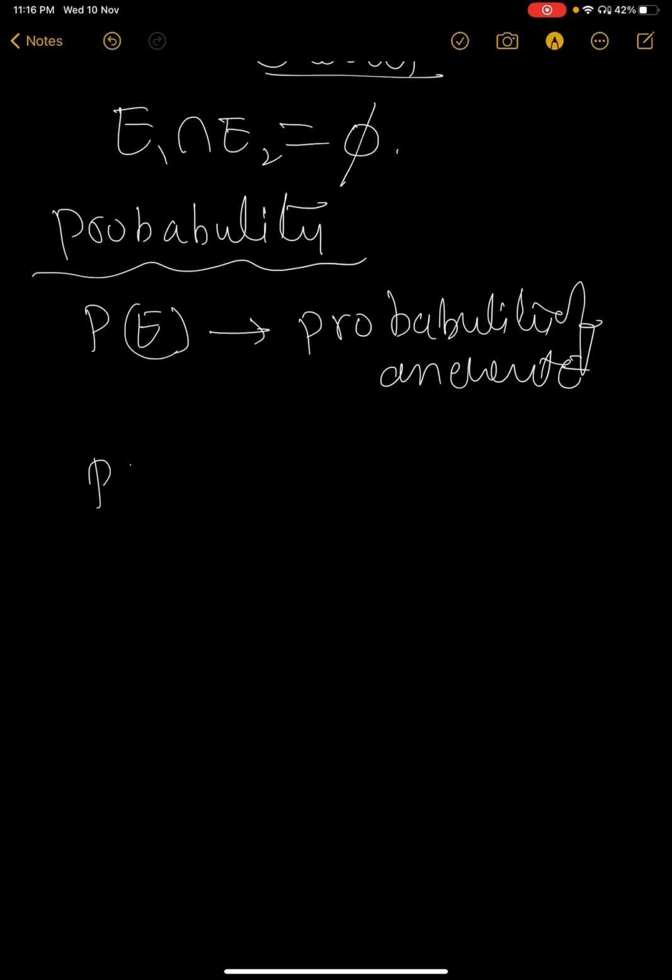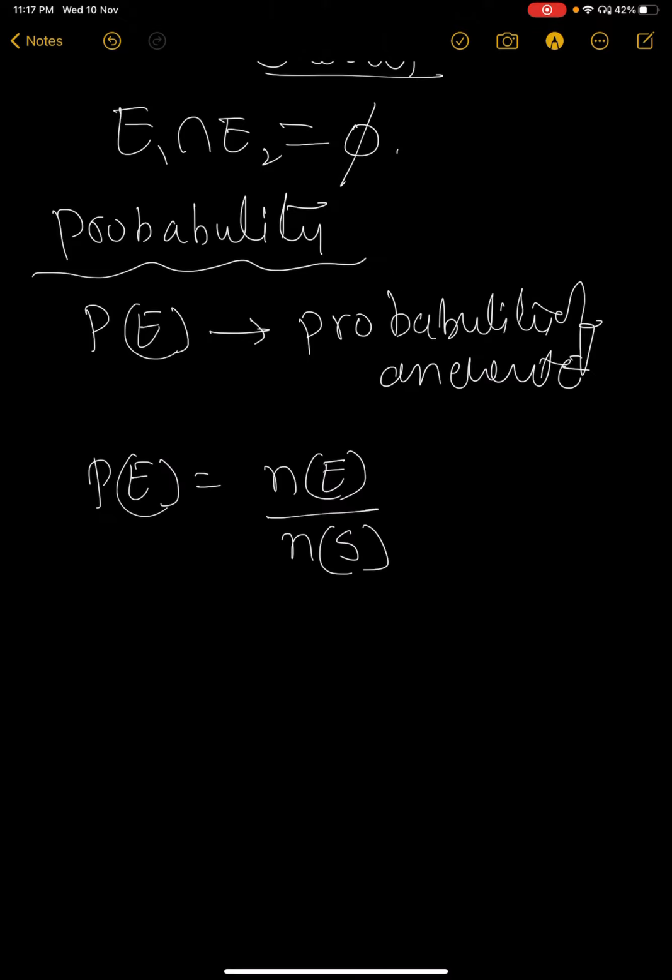So the probability of E is equal to the number of favorable outcomes for E, that is n(E), by the total number of outcomes from the sample space, n(S). n(E) by n(S). The ratio gives the probability; always the probability is a ratio. Here S is the total chances and E is the favorable outcomes.